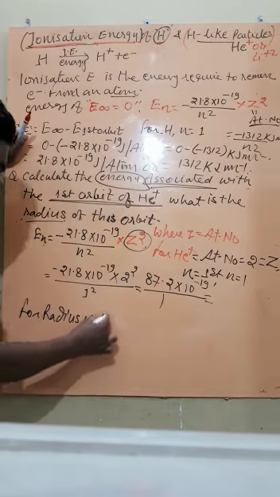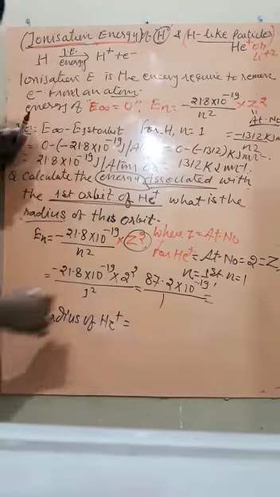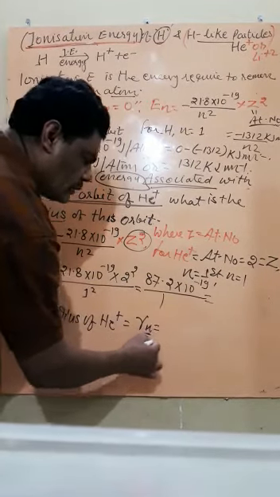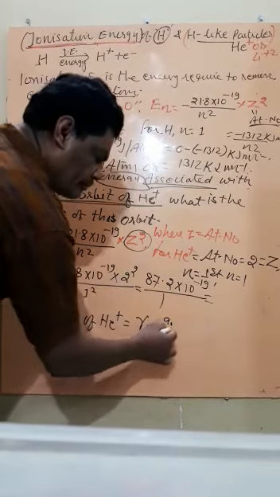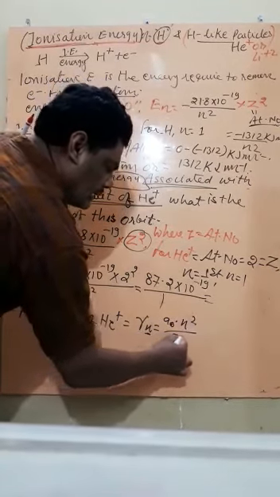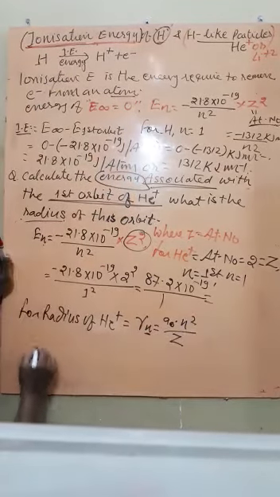But for the radius of He plus, what is the formula of radius? The radius, that is Rn for the nth orbit, is equal to A0 multiplied by n square upon Z. Z is again the atomic number. Now what is A0?